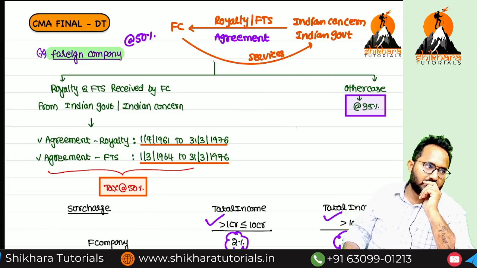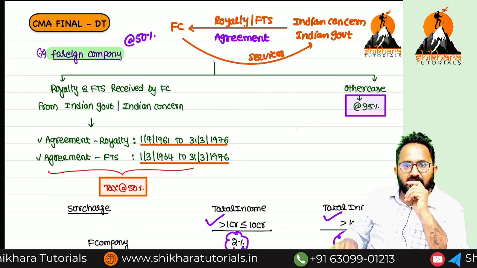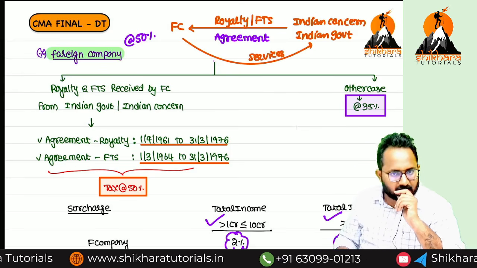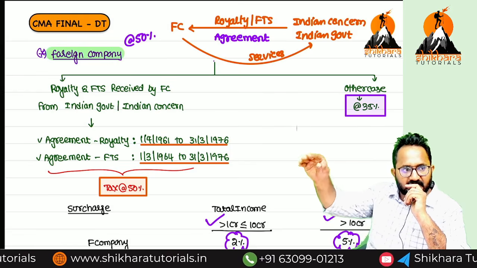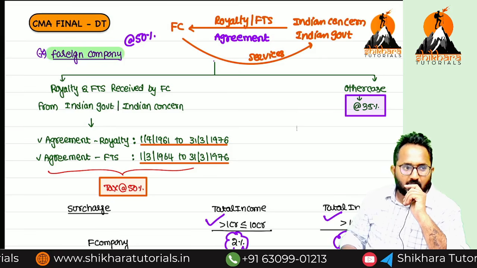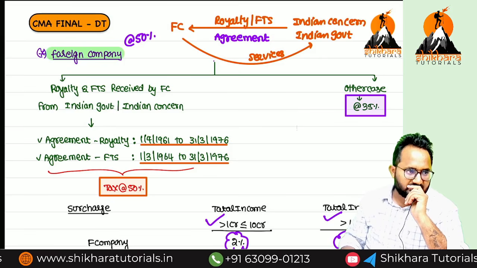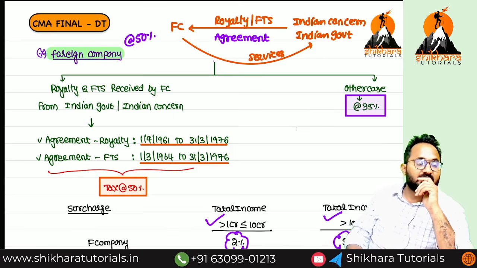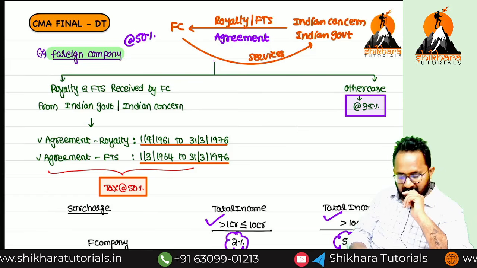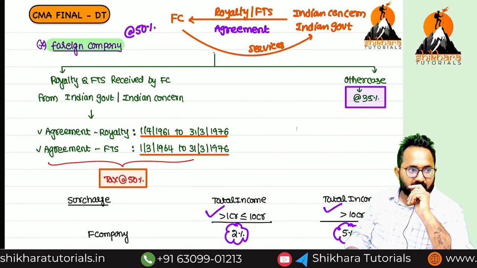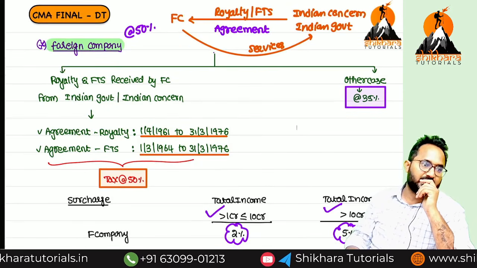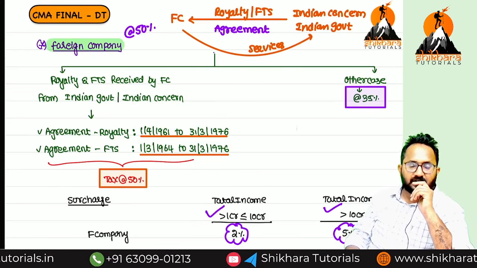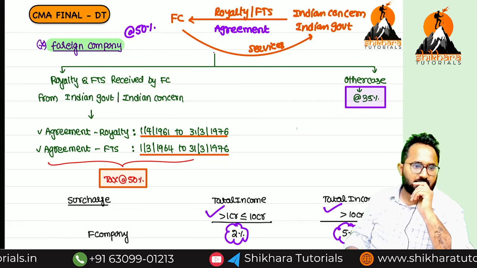What are the cases? That the foreign company has entered into an agreement with an Indian company or Indian concern, providing services, and in return receives royalty or fees for technical services. So between the service provider and service recipient, there must be an agreement. If that agreement date condition is also satisfied, on that occasion that company is required to pay tax at the rate of 50%.